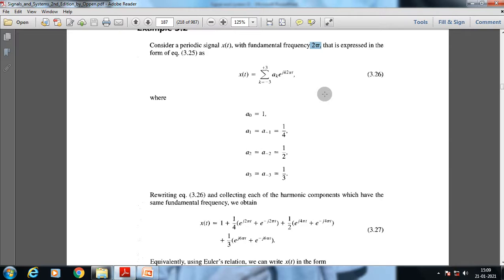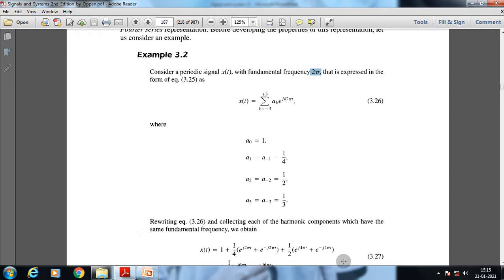So what is the value of cos 2 pi? That is cos 360 degrees. Okay, so that's the point. That's why we will get the values of a suffix 1 and a suffix minus 1, and in the same way we will get a suffix 2 and a suffix minus 2, and the value of a suffix 3 is equal to a suffix minus 3.